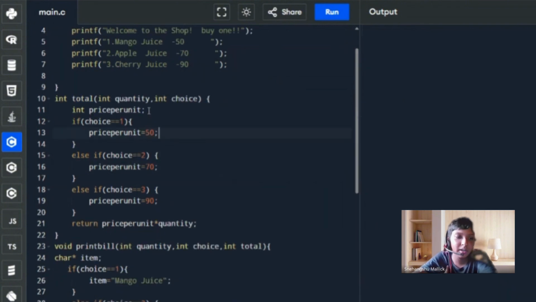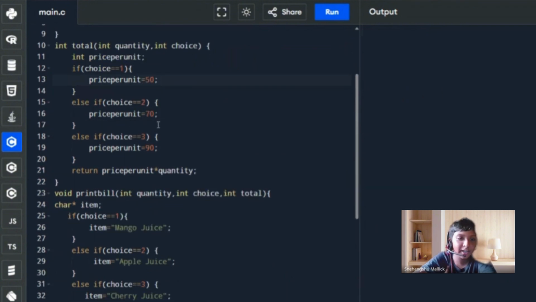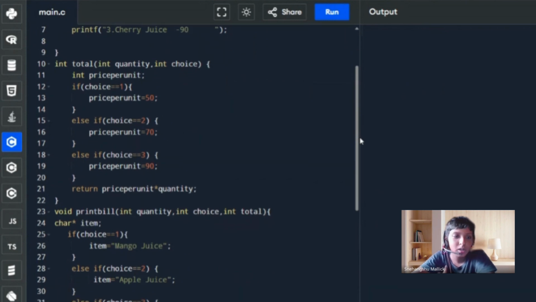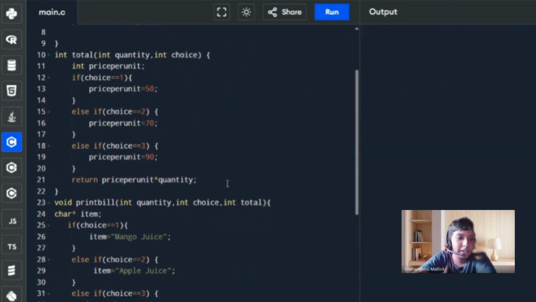We're defining them all. And if choice is equal to 1, then price per unit becomes 50. If choice is 2, price per unit becomes 70. If choice is 3, price per unit becomes 90. So here I have given the numbers just to confirm, and the input is to be given using the numbers. If the input is 1, then the computer will understand it is mango juice, like that. So return price per unit into quantity.